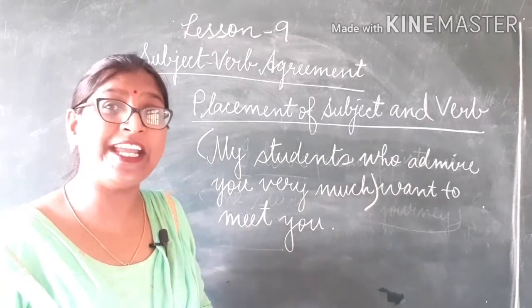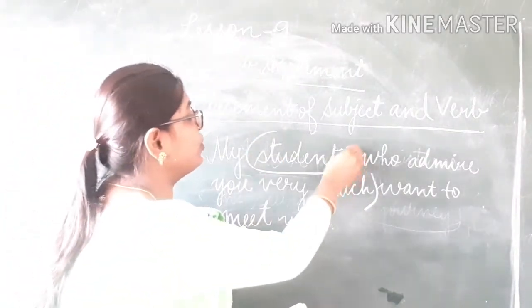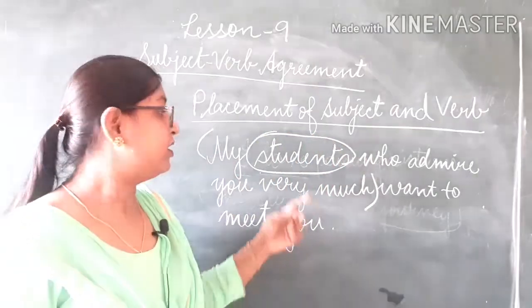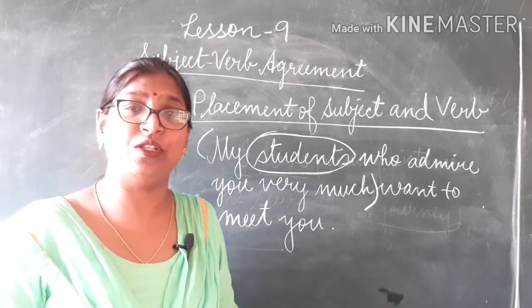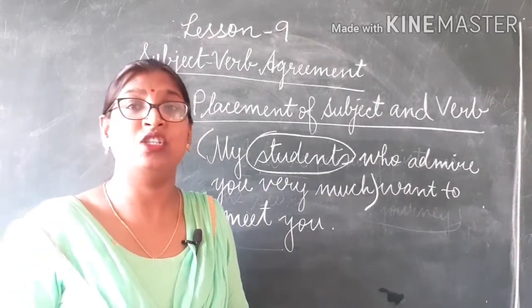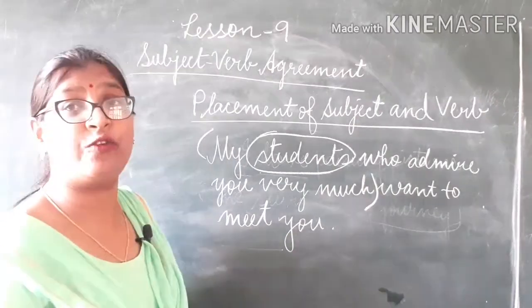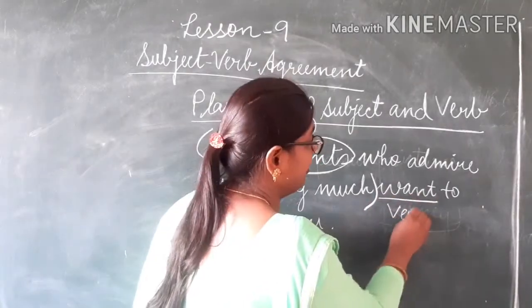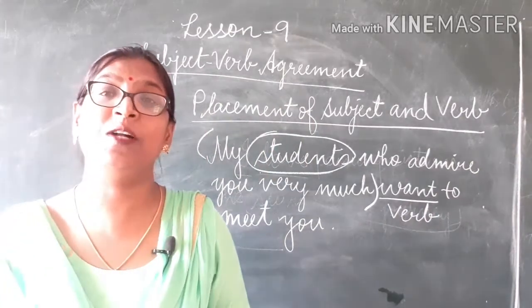And what is the main word in this phrase? It is students. And we know it is third person plural. It is a third person plural subject. So, dear children, we use the base form of the verb. Want is a verb in this sentence, and we have used the base form of the verb.